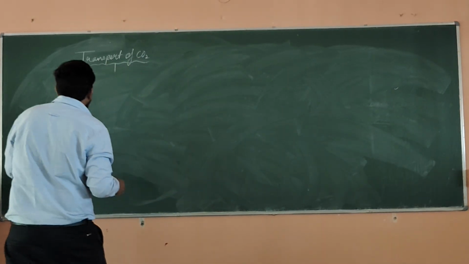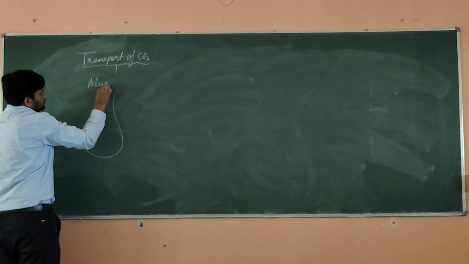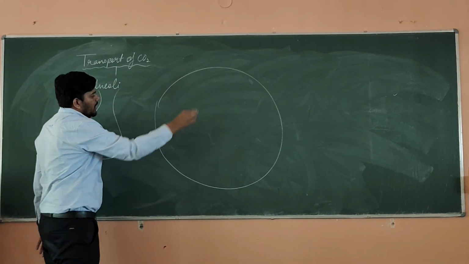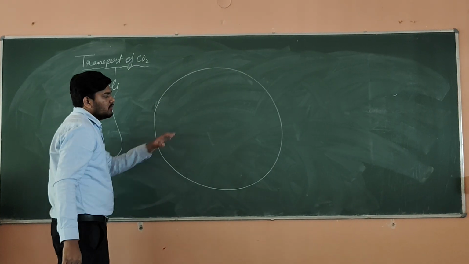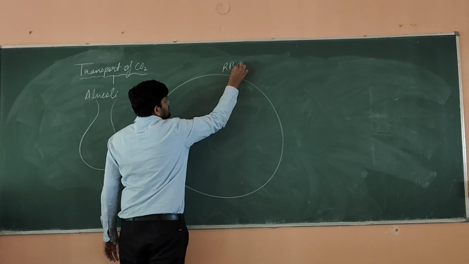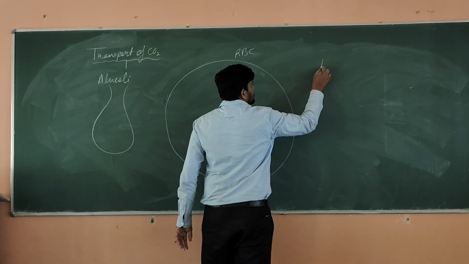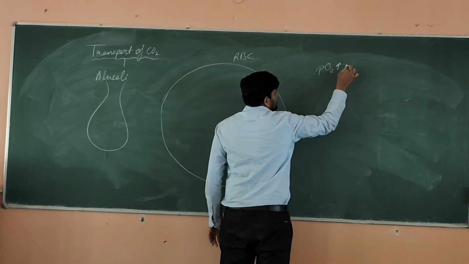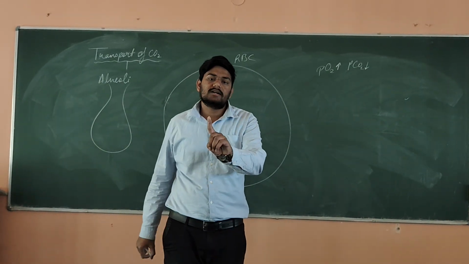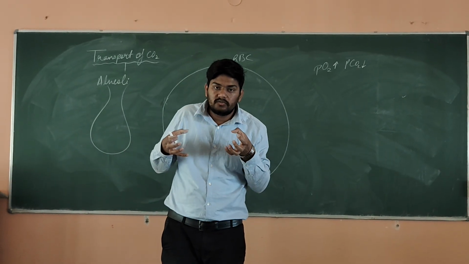Okay. Now here we have to see with respect to alveoli. For example, this is the alveoli, and here we have the RBC. Now what we need to see here? You can see this is the main RBC. This is the condition near the lungs. So near the lungs, what we have the condition? So we have the condition that is partial pressure of oxygen is more here and partial pressure of CO2 is less. Remember one thing. If we have more partial pressure of oxygen, it means this condition will support the formation of oxyhemoglobin.